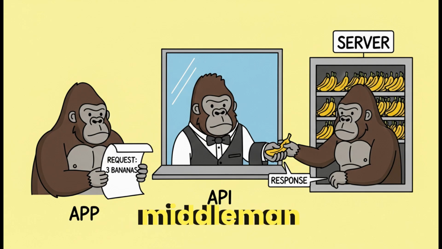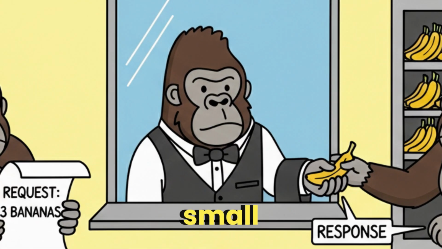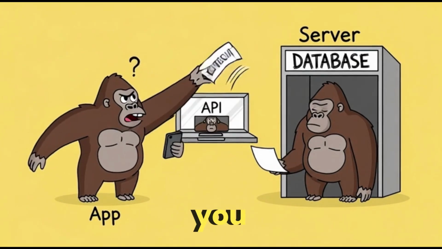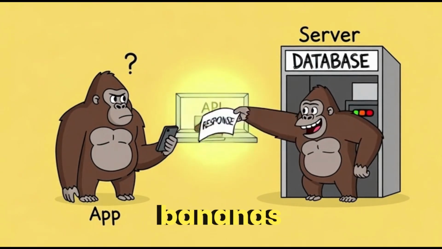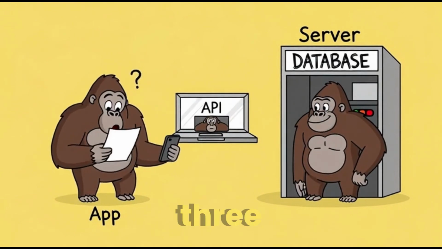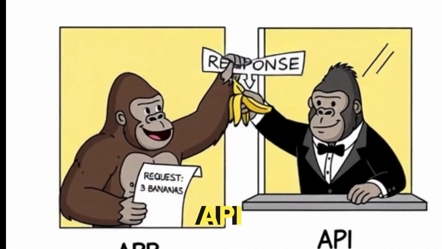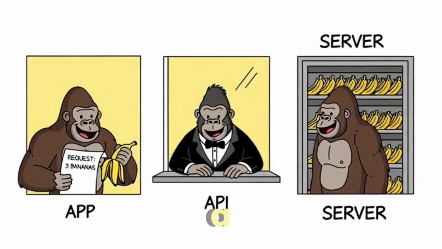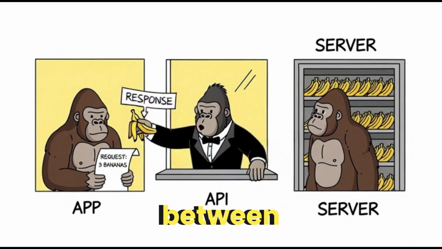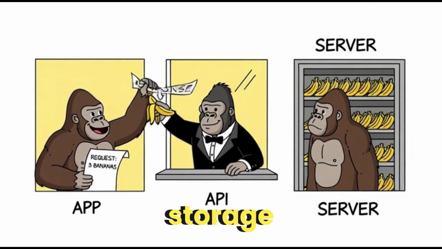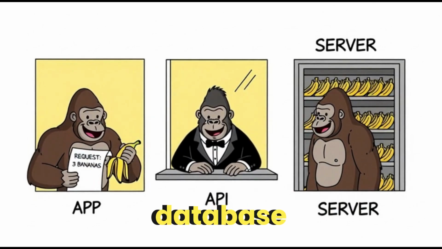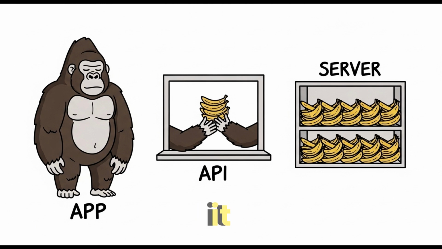You need a middleman. In front of the house, there's a small window. Behind the window is another monkey. This monkey works there. You tell him, I want 3 bananas. He goes inside, grabs exactly 3 bananas, comes back, and gives them to you. That monkey is the API. An API is simply a messenger, a middleman, a bridge between you and the data. You don't touch the storage room. You don't touch the database. You just ask the API, and it brings what you need.